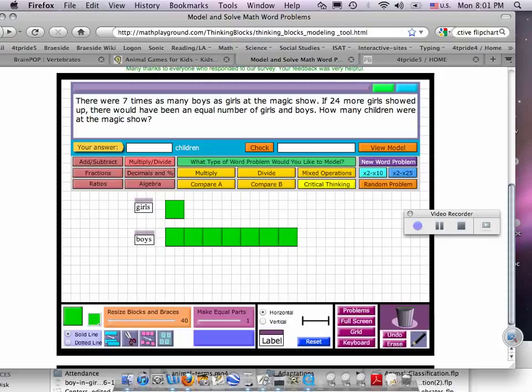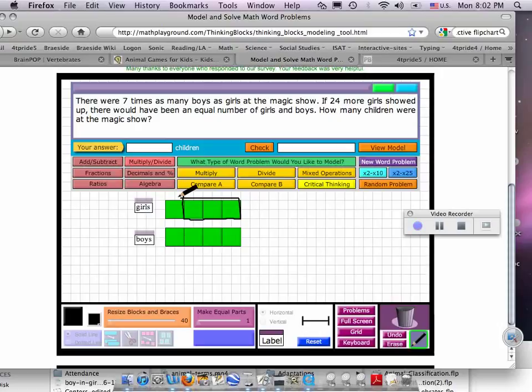If 24 more girls showed up, there would be the same number. We'll have 24 more girls. Well, you have to think, this is 7 times the number of girls. So 24 more girls showed up. You got to think, how many of these would they have to transfer here to be the same? 3 of them. And the value of those 3 is equal to 24. Because that's how many...